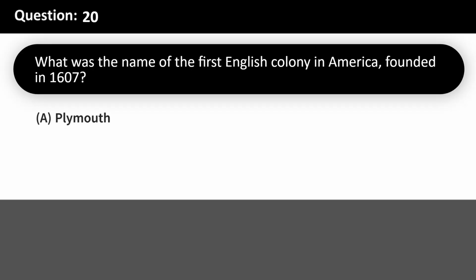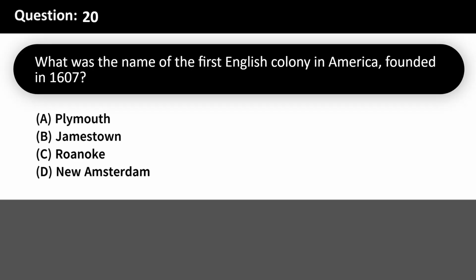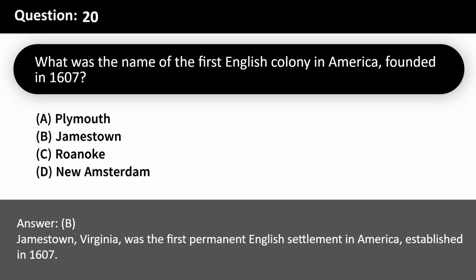What was the name of the first English colony in America, founded in 1607? A. Plymouth. B. Jamestown. C. Roanoke. D. New Amsterdam. Answer, B. Jamestown, Virginia, was the first permanent English settlement in America, established in 1607.